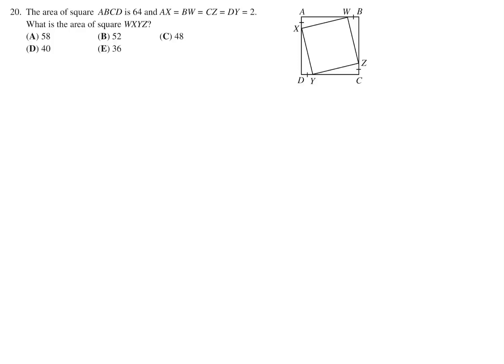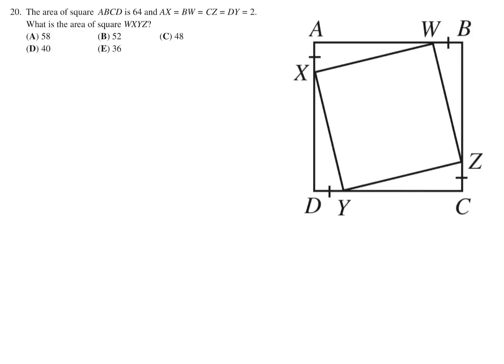The area of a square ABCD is 64. AX, BW, CZ, and DY are all equal to 2. What is the area of square WXYZ? So, a diagram a little bit bigger. First, let's figure out that since they've given you the area, and the area of a square is x squared, which is equal to 64, we know that x is equal to 8.